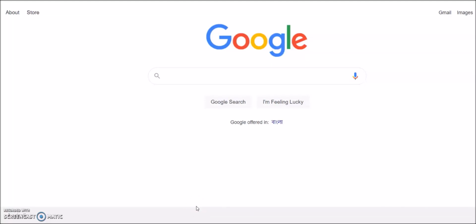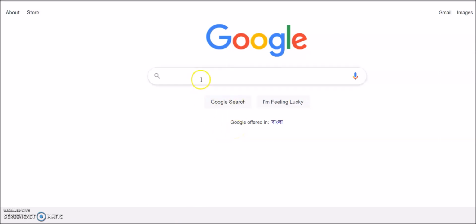Due to many different reasons, we need to know the time of a particular city or a country anytime. And this is what we are going to learn today. In less than 2 to 3 seconds time, you can know the time of any country anytime. All you need is your device and internet.